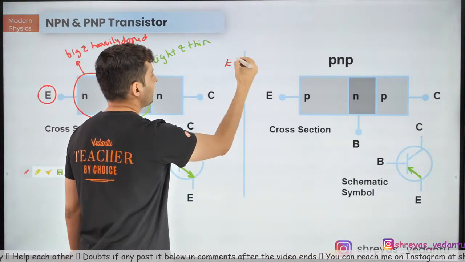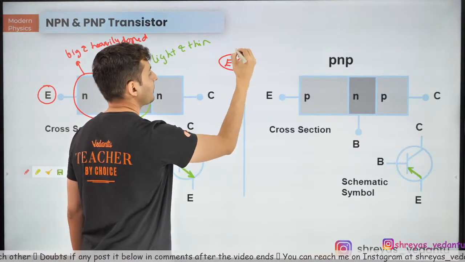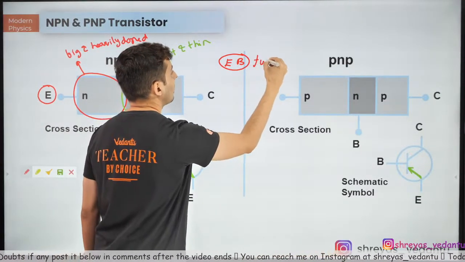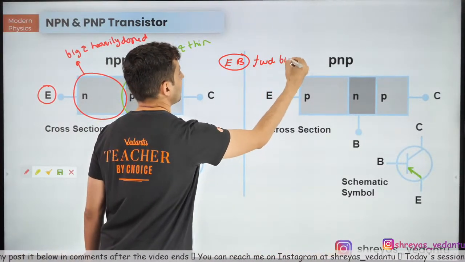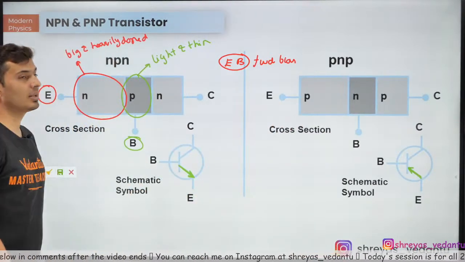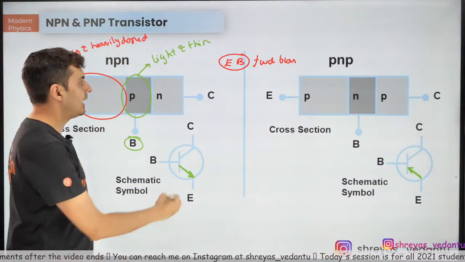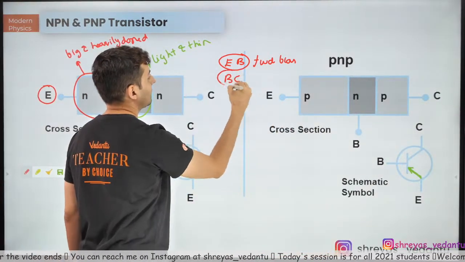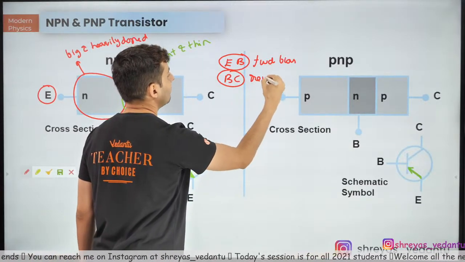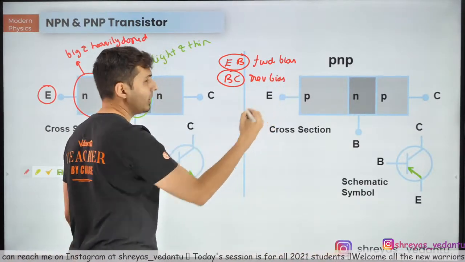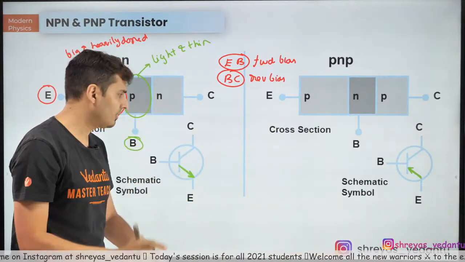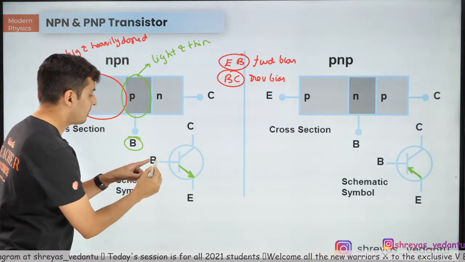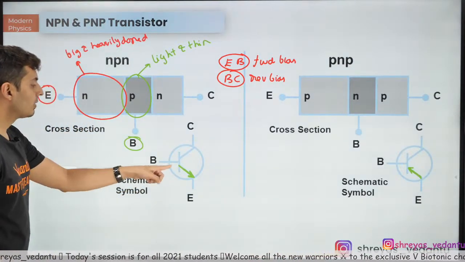Always, the emitter base, no matter what you do, is always put in forward bias. Emitter base is always put in forward bias, and base collector is always put in reverse bias. Remember, I told you a transistor is nothing but two diodes in a way. Look at this, base and emitter.